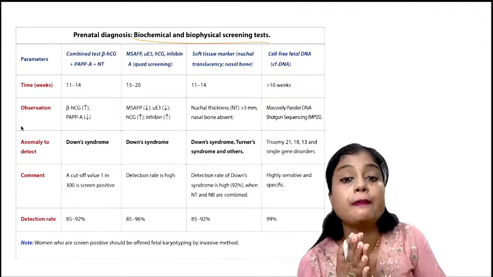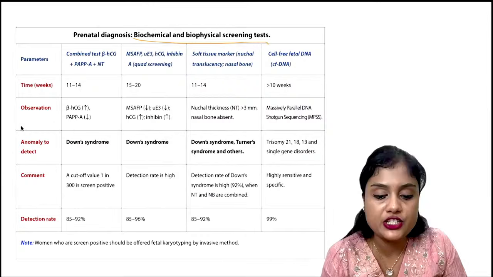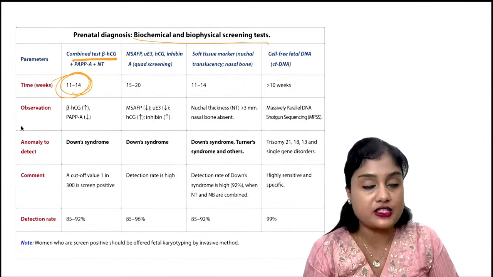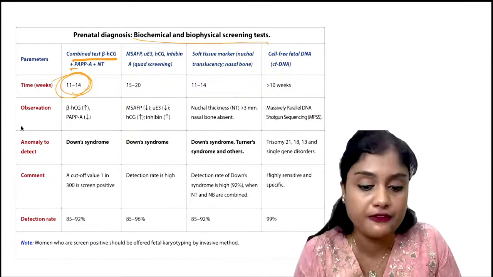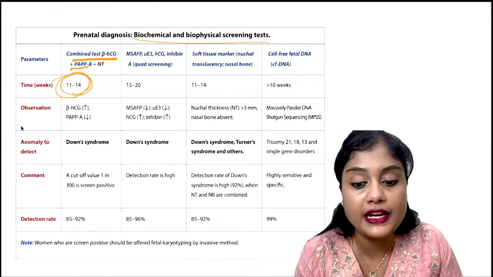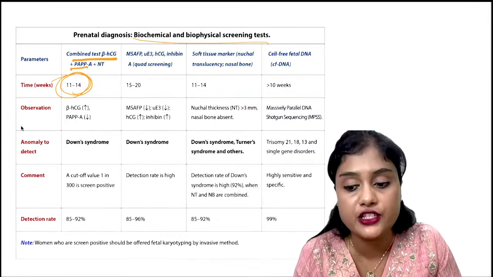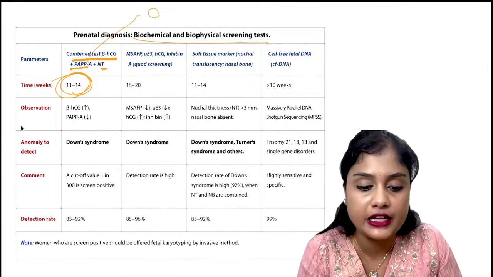Now if the pregnancy, if they've given you an early gestation. So in early gestation, let us take, she is between 11 to 14 weeks. What all you can do? Combined test, that is your beta HCG, PAPP-A and NT screening. This is the best. If all these are done, along with patient's age and the other clinical features you have taken, you are at 95%. Only these things without patient age is 90% sensitivity.